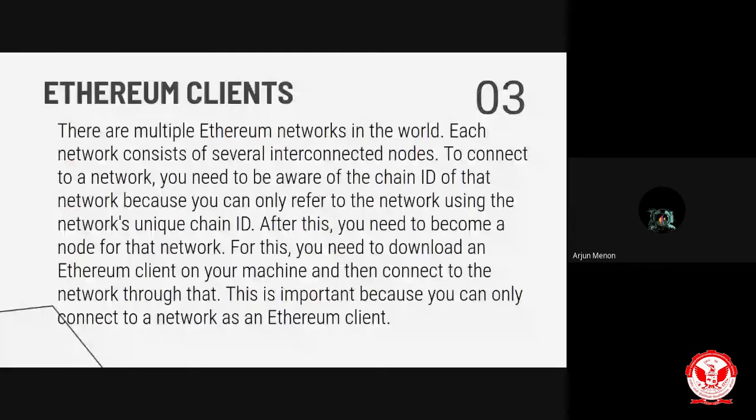After this, you need to become a node for that network, then work accordingly, whatever the logic or smart contract is written in it. So the chain ID is the main thing to note while connecting any of your applications to the Ethereum blockchain.